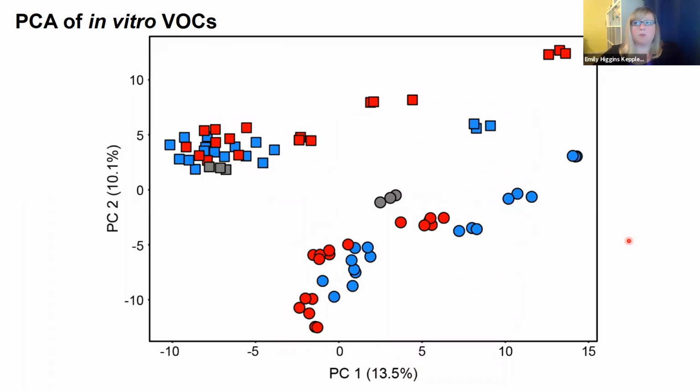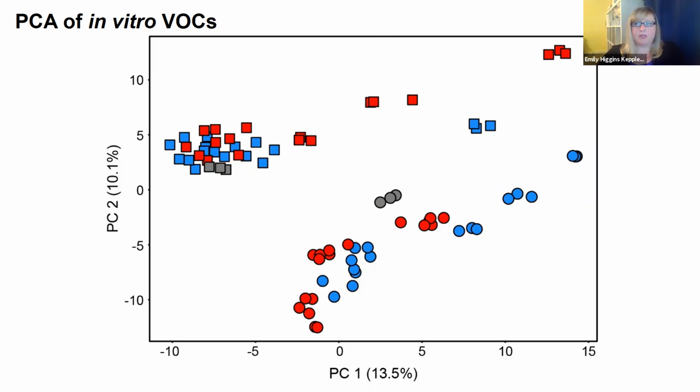Next, we performed a principal component analysis using the 78 cultures and blanks as observations and the 353 Cocci volatiles as variables. You'll see here that Cocci posadasii is in red, Cocci immitis is in blue, and the media is in gray. Additionally, mycelial samples are squares and spheruleal samples are circles. And we were able to identify that the Cocci volatilome is more dependent on growth phase, as we see separation of mycelia from spherules as opposed to by species, as there is no clear separation between immitis or posadasii within the PCA.